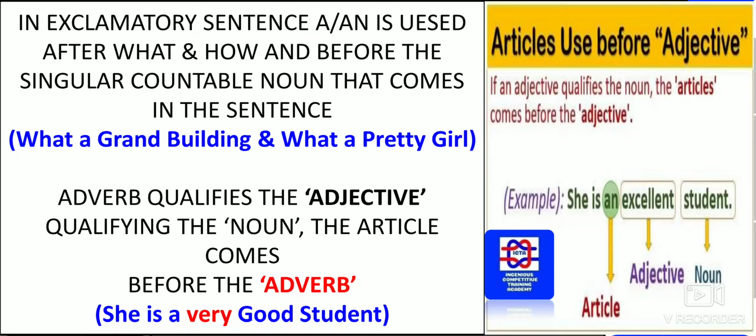"Good" is an adjective, so in this case the adverb is qualifying the adjective, that is, good. So "a" is used before "very". As you can see, she is an excellent student. Here "an" has been given as the article and "excellent" is an adjective, where you can use the article "an".